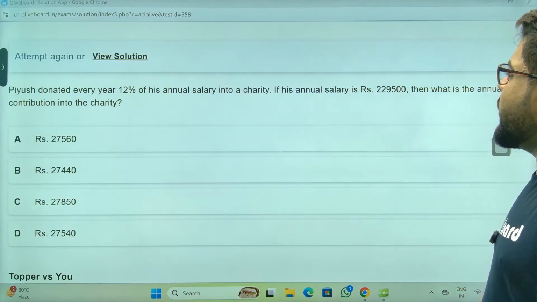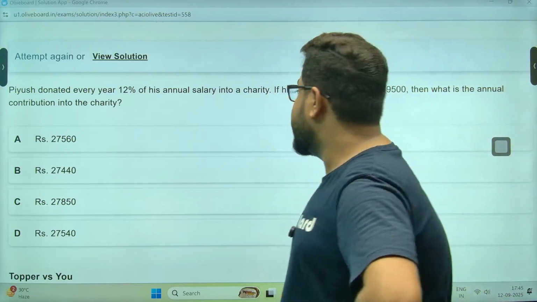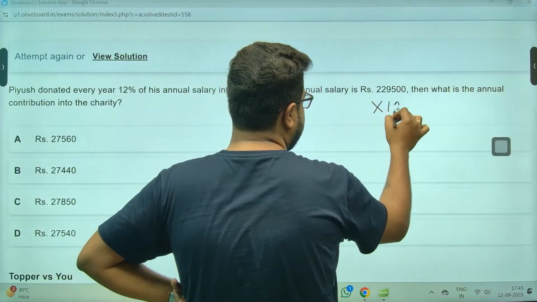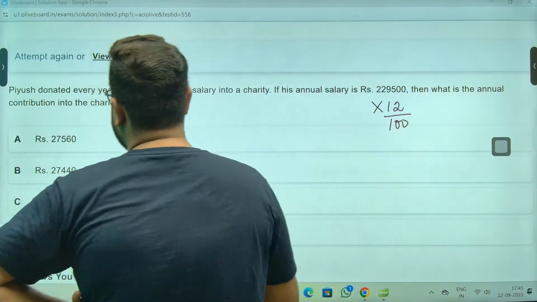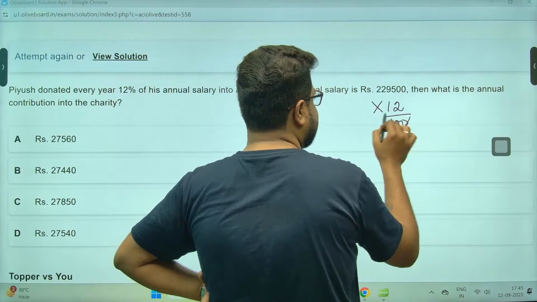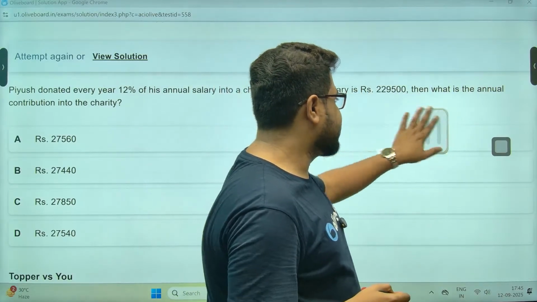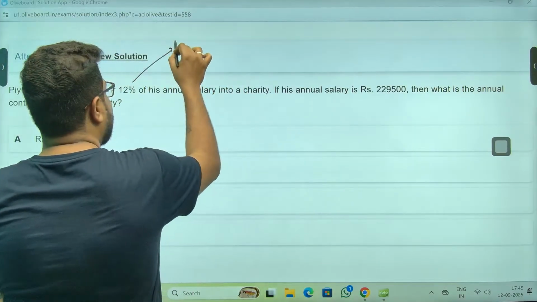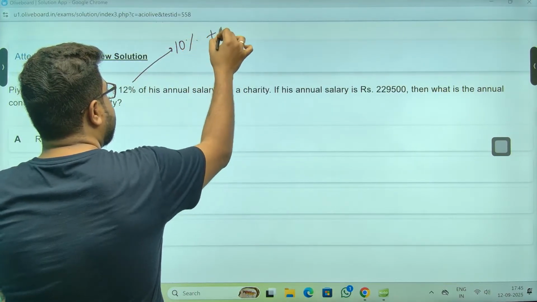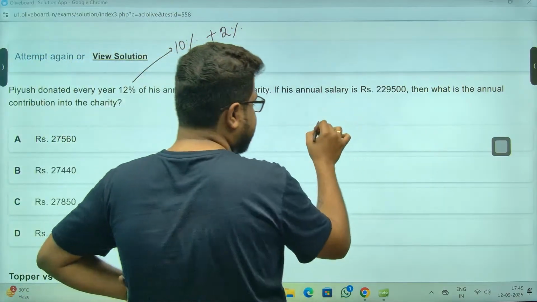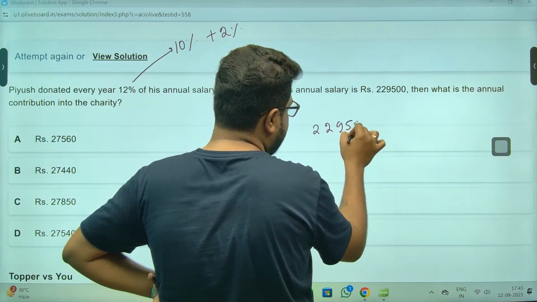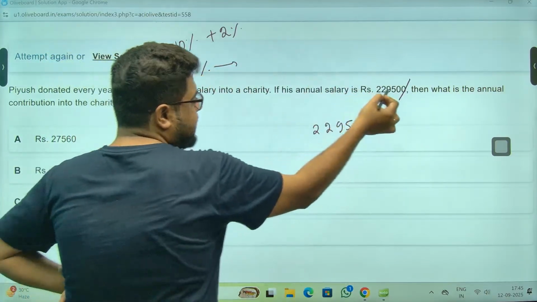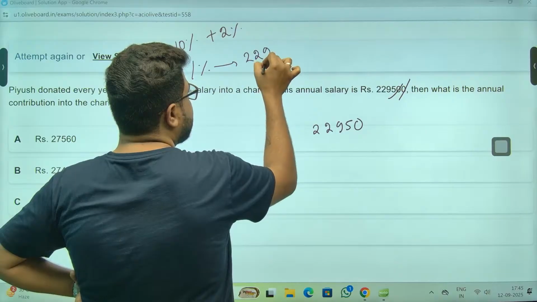Piyush donated every year 12% of his annual salary into a charity. If the annual salary is this, take 12% of it. Let's not do it like this, no point increasing the calculation. 12% means 10% and 2%. See, 10% is 2295, one zero gone. 1% means another zero gone, 229.5.